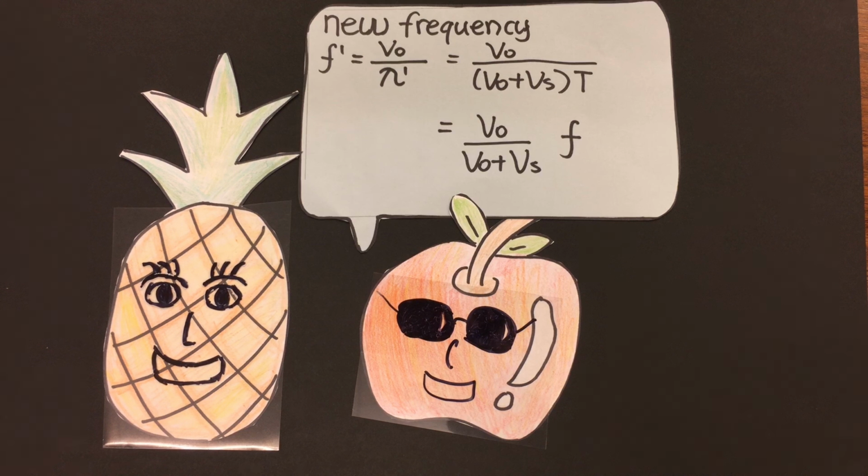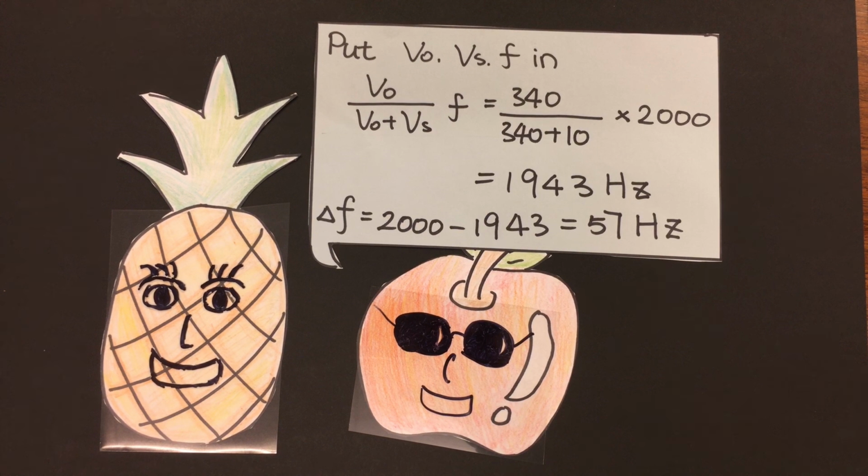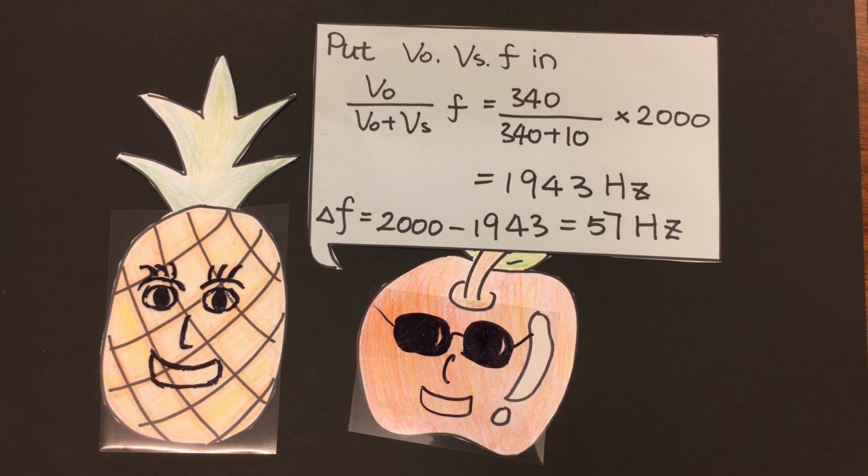So the new frequency that we can hear is equal to the ratio of the velocity of sound and the new wavelength, which is also equal to the product of the original frequency and the ratio of the velocity of sound and the sum of the velocity of sound and the velocity of the moving object. Using this equation with the values from earlier for the speed of your disappearing friend and the frequency of his screaming, it is clear that the screaming you hear has a frequency of 1943 Hz, which is 57 Hz lower than the frequency of the screaming that your friend made.